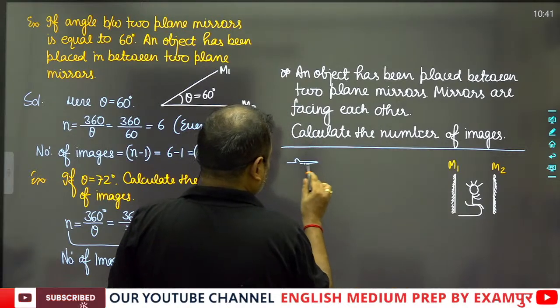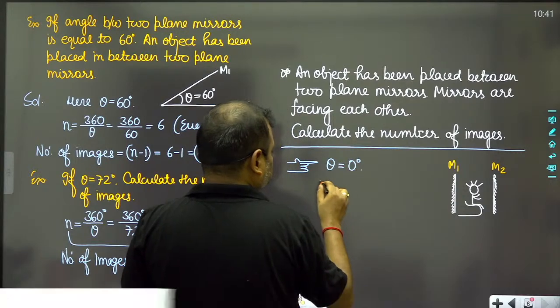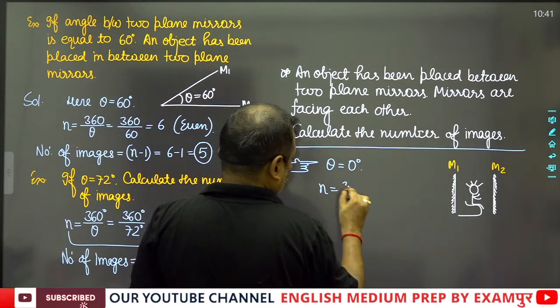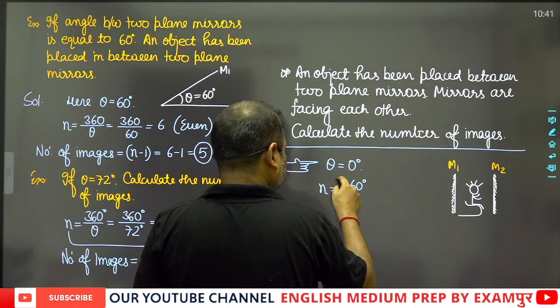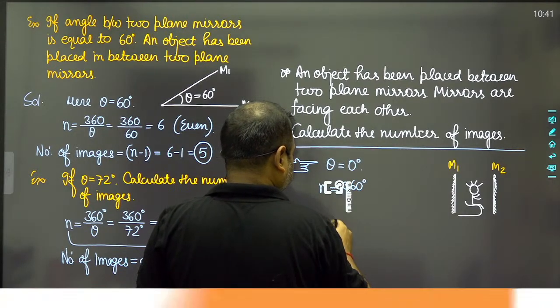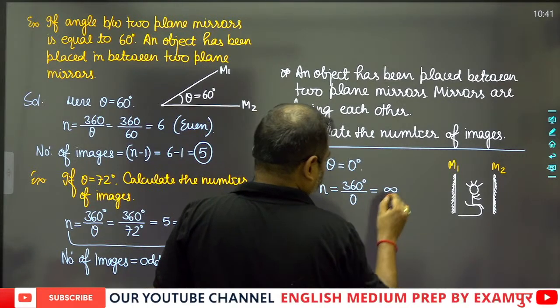Theta will be equal to 0 degree. It means n will be equal to 360 by 0 degree. 360 by 0 means this will be equal to infinite.